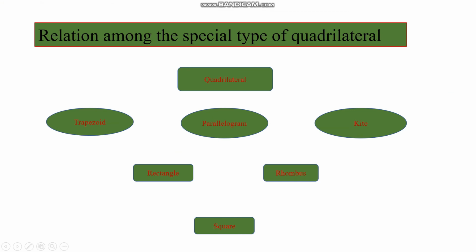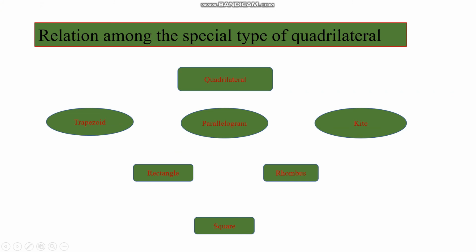Parallelogram is connected to the rectangle, rhombus and square. The properties of a parallelogram completely lie in the properties of the rectangle. That is why a rectangle is a parallelogram also. Similarly, the properties of the parallelogram completely lie in the properties of the rhombus. So that is why a rhombus is also a parallelogram. Similarly, the properties of the parallelogram completely lie in the properties of the square. That is why a square is also a parallelogram.